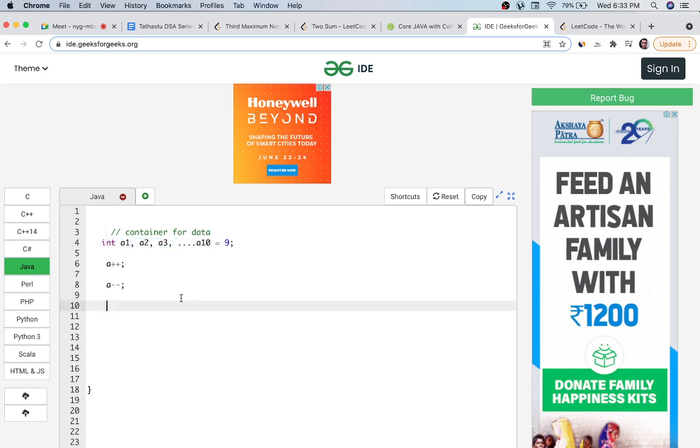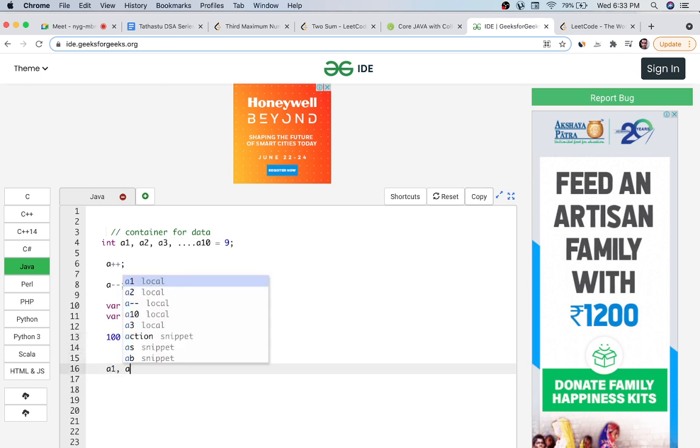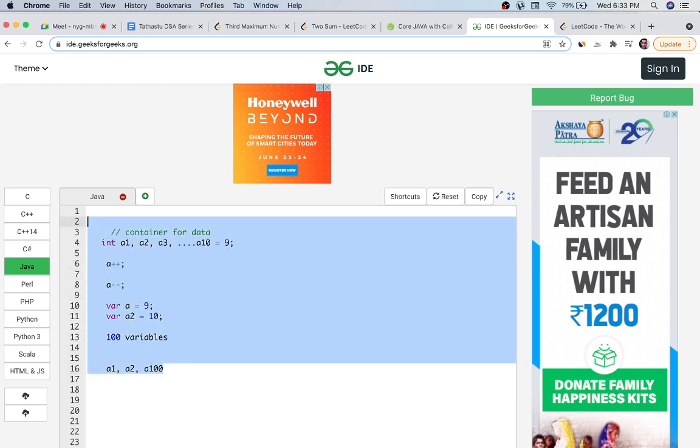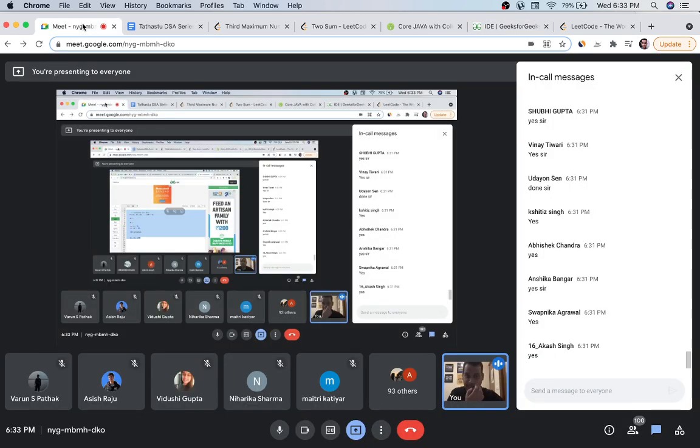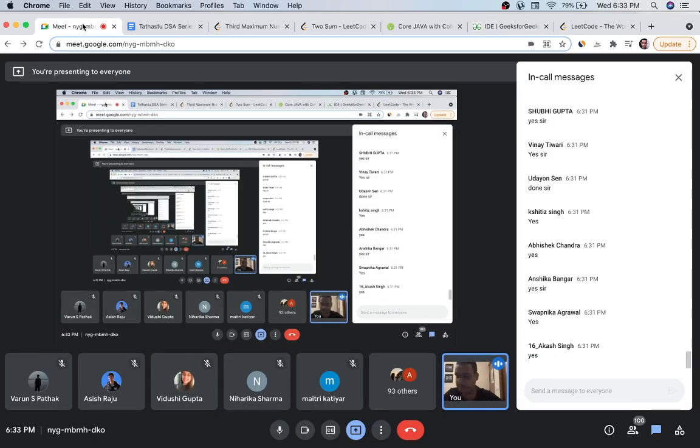Okay, so this is what we have learned. We used to have variables, variable a, and its value is 9. What if we want another variable? We say a2 equals 10. What if I want 100 variables? There is a need to define 100 variables. I can't go a1, a2, up to a100. That will be very inefficient. To solve these problems, we have defined a data structure called an array. An array is a collection of items of the same type. If we are creating integers, they will all be integers. If it is characters, they will all be characters. If it is float, they will all be float.